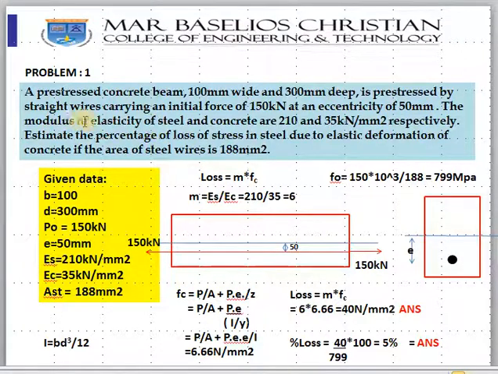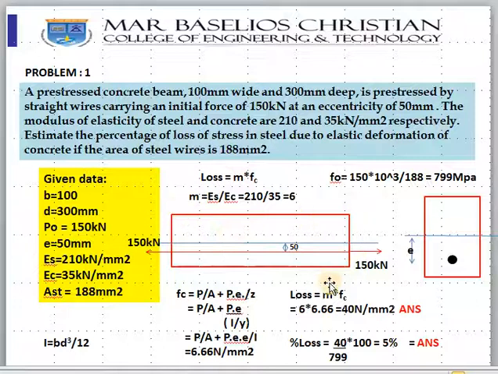It is given that it is a straight wire, not a parabolic or bent-up tendon. It is a straight wire like this, and the eccentricity is e equal to 50 mm. The modulus of elasticity of steel and concrete, which are Es and Ec respectively, Es is 210 and Ec is 35. Find out the percentage of loss of stress in steel due to elastic deformation or elastic shortening of concrete if the area of steel wires is 188 millimeter square. So area of steel is given as 188 millimeter square.